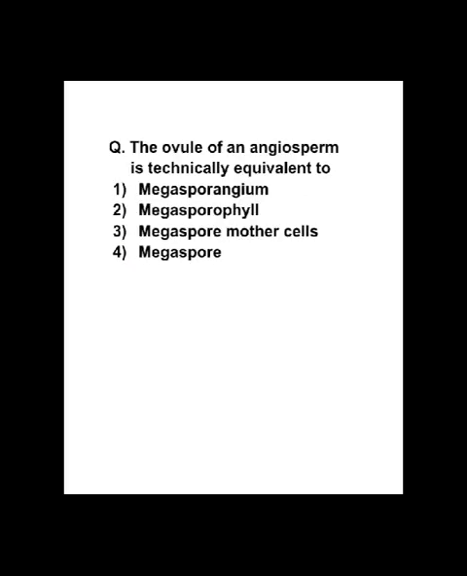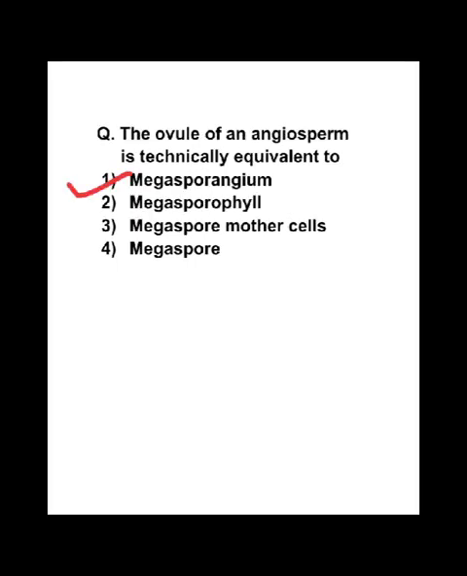Next important question is, the ovule of an angiosperm is technically equivalent to megasporangium, megasporophyll, megaspore mother cells, megaspores. So first option is megasporangium, megasporophyll, megaspore mother cells and megaspore. Correct answer is option 1, megasporangium.